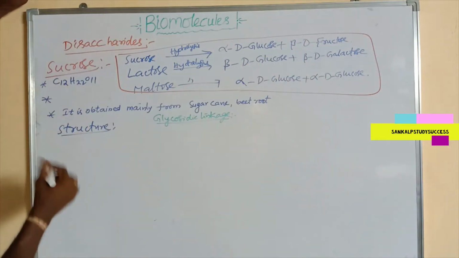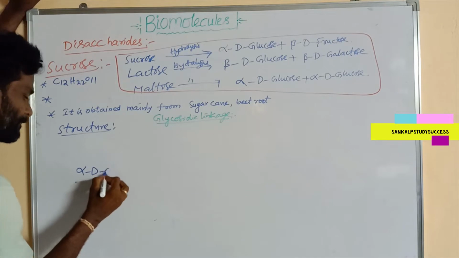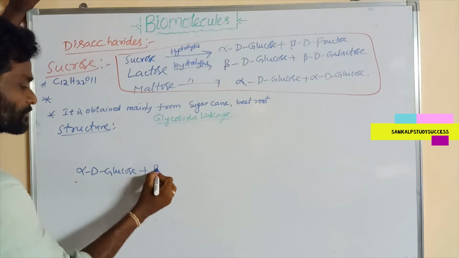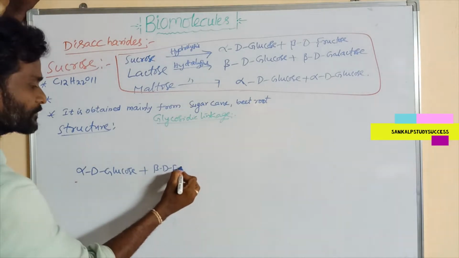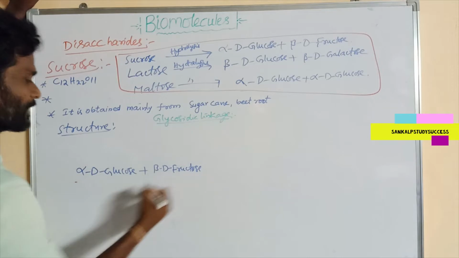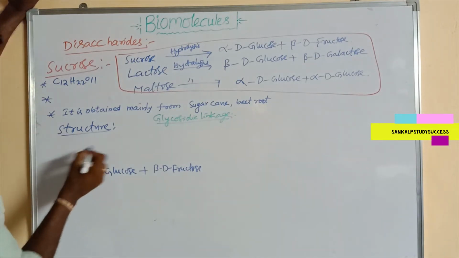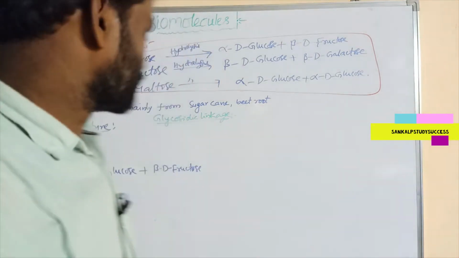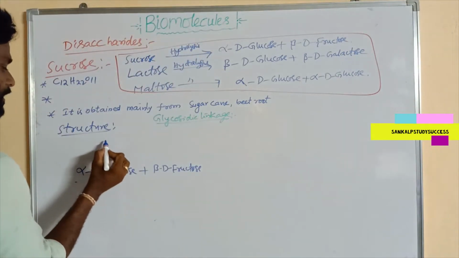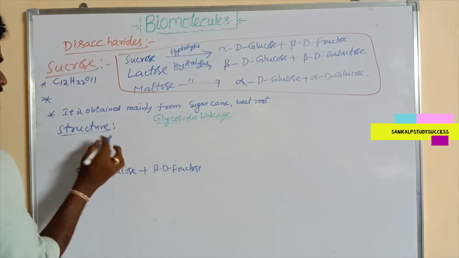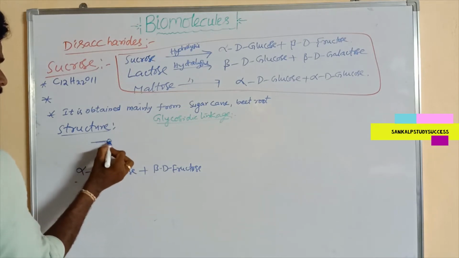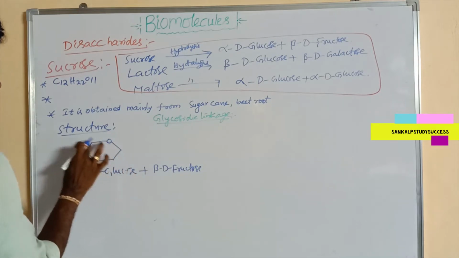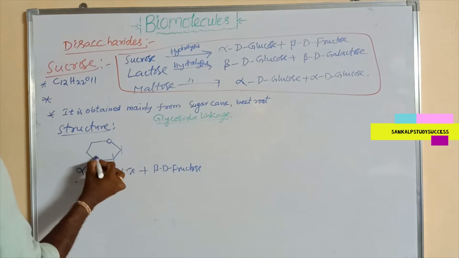First we write alpha D glucose; we already discussed the Haworth structures of glucose.